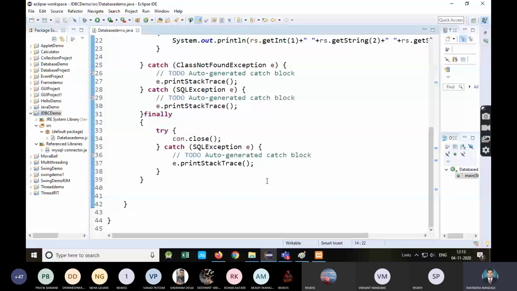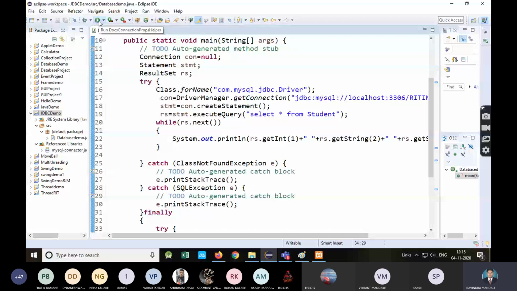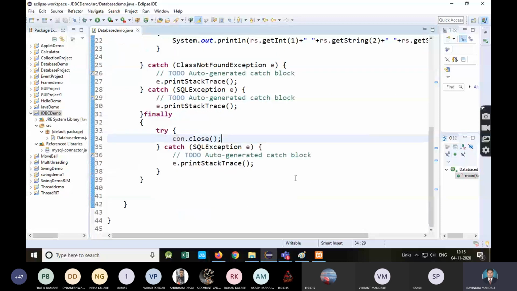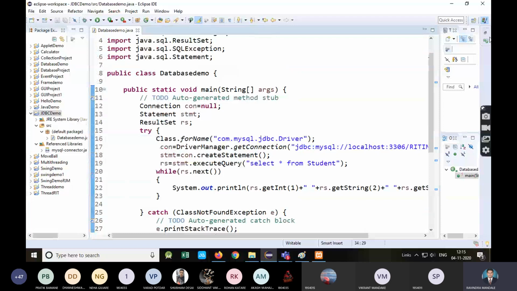Okay, any doubt in these 5 steps? Now we'll just run this. What is the expected output? Whatever records are there in your MySQL RIT India database, those should be displayed. Where is the console?